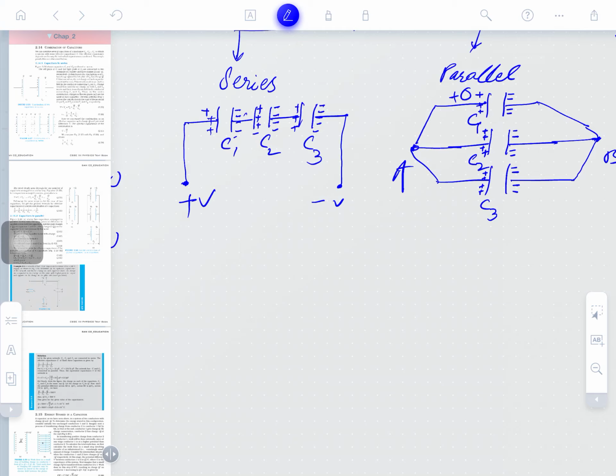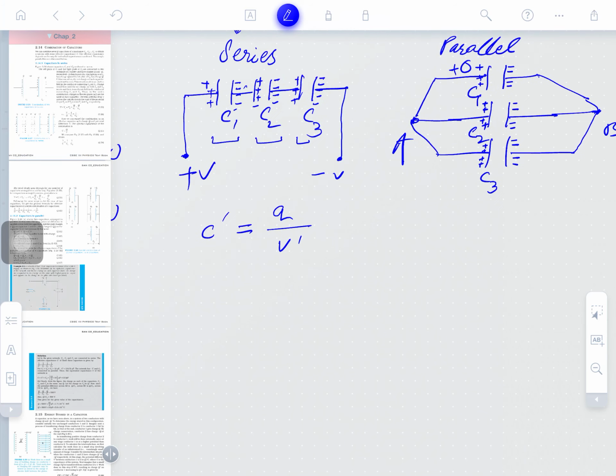So what will be the capacitance of this capacitor? The net capacitance is obviously to be found out here. So the formula will be Q upon V. What will be the resultant V? V will be different here, and here also the same C dash. So it is represented as V, C, capacitance in series and capacitance in parallel. Clear?